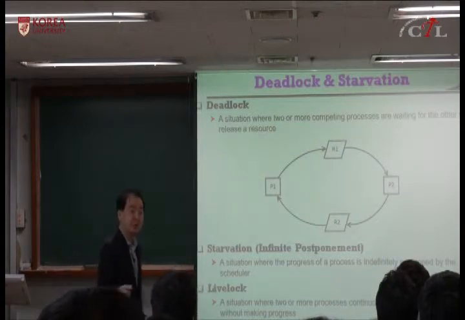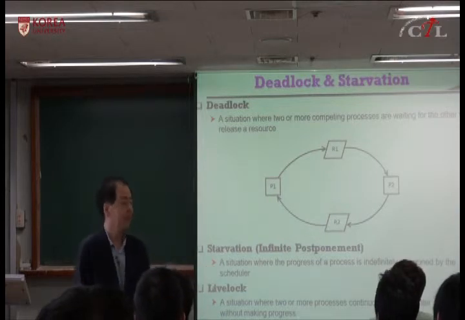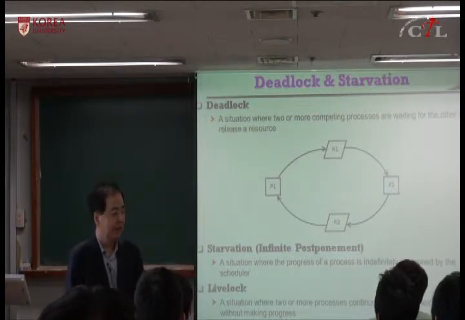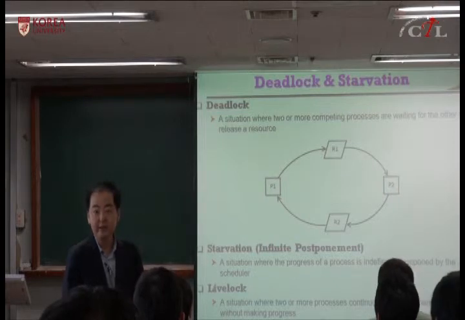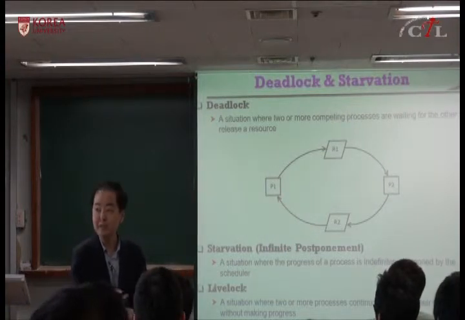It's like there are two people. In a real example, what can be a real deadlock? Let's say you want to take a note, you need a pen and paper. Here's a paper, here's a pen.